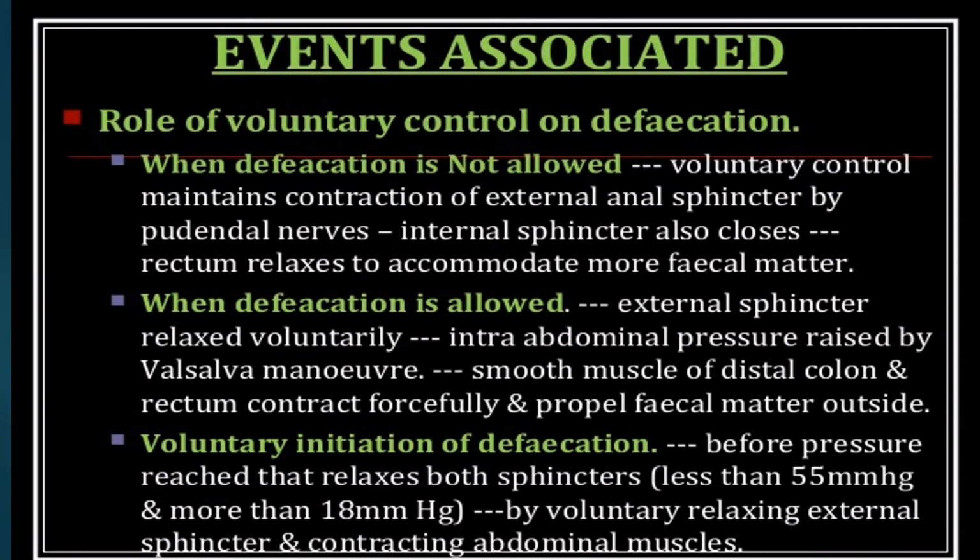Events associated: role of voluntary control on defecation. When defecation is not allowed, voluntary control maintains contraction of the external sphincter by the pudendal nerve. The internal sphincter closes and the rectum relaxes to accommodate more fecal matter. When defecation is allowed, the external sphincter is relaxed voluntarily.